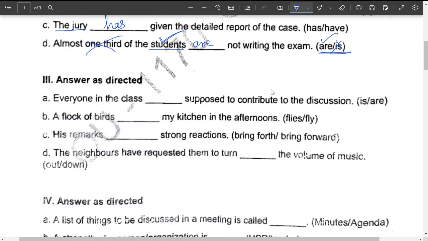Next, let us move to answer as directed. This is again a subject-verb agreement case. "Everyone in the class dash supposed to continue the discussion." Here "everyone" is a pronoun, and everyone is the subject. In the explanation I told you earlier that pronouns like everyone, someone, no one are called indefinite pronouns among the types of pronouns. When such indefinite pronouns are used, we have to go with only singular, okay. Only a singular helping verb or singular subject must be used.